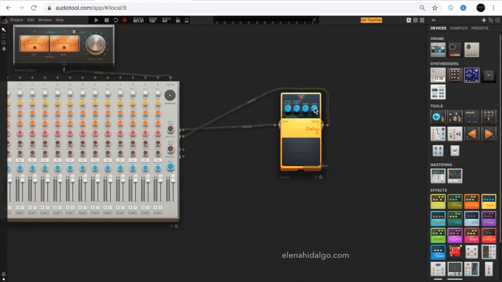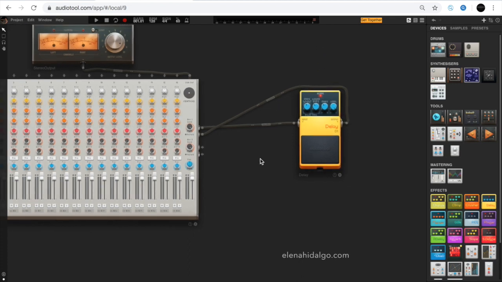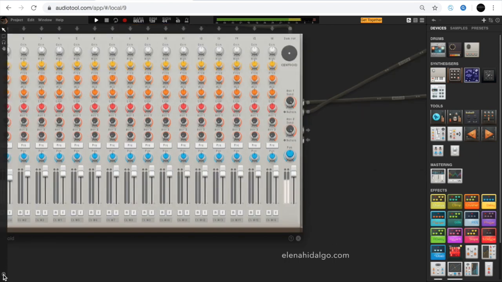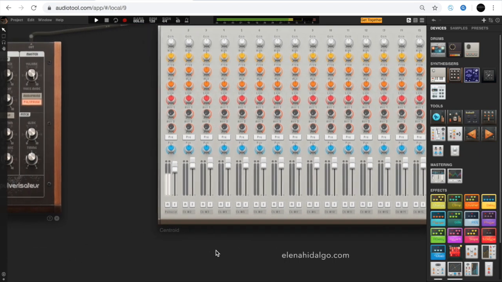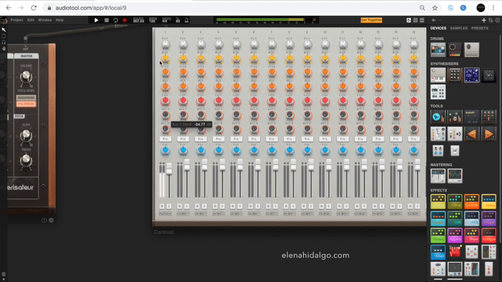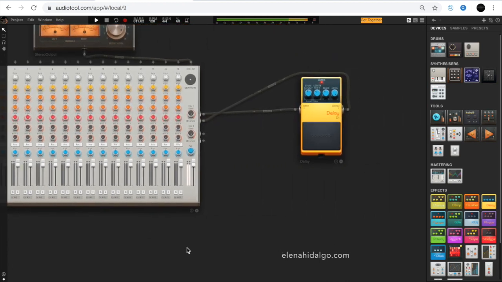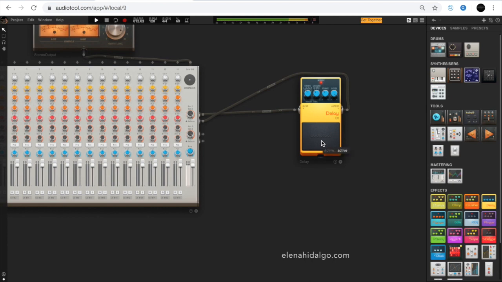We activate the processor and adjust to 100% dry wet. We turn up the aux1 from the first mixer track, where the synthesizer is connected to. This way, we are sending the amount of signal to be processed. We compare the audio effect by deactivating and activating the processor.